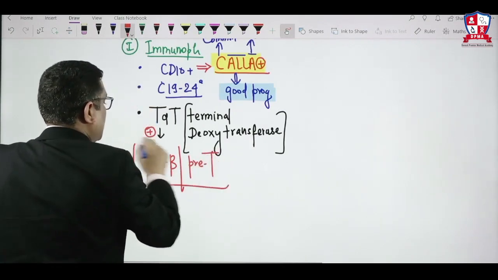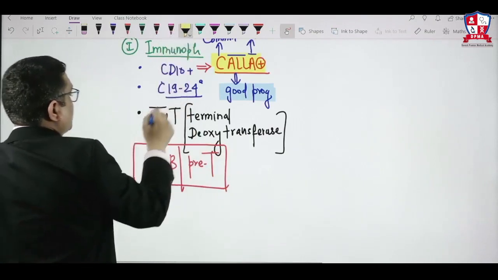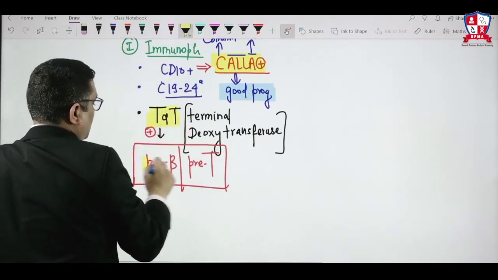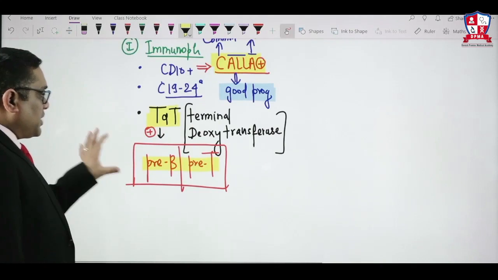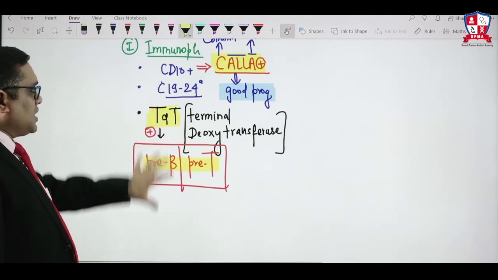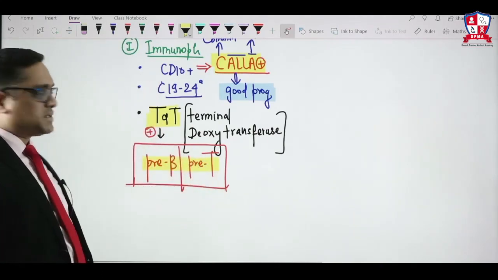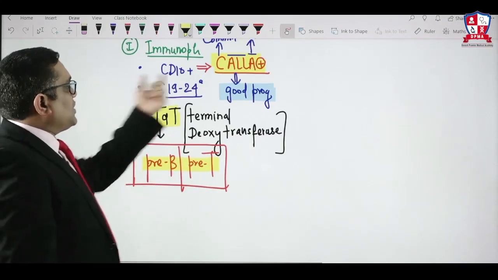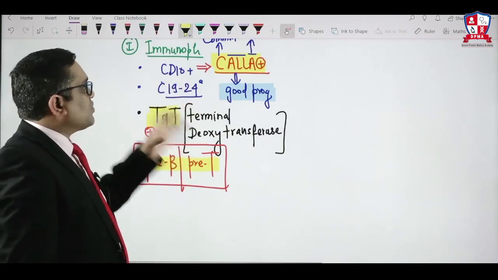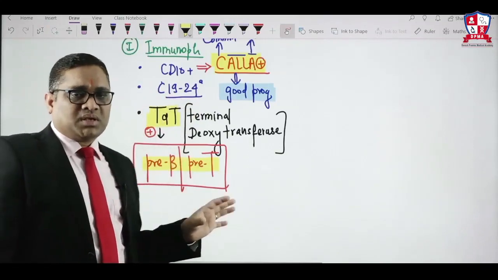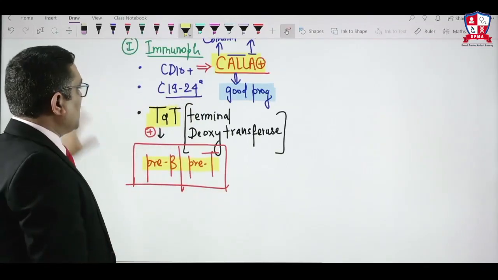Along with TdT, when you find CD10, 19 to 24 positive, that will be suggestive of the B cell type of leukemia, lymphoma.